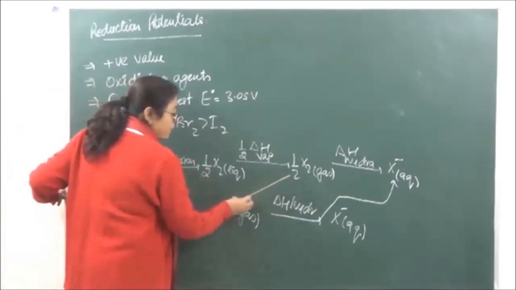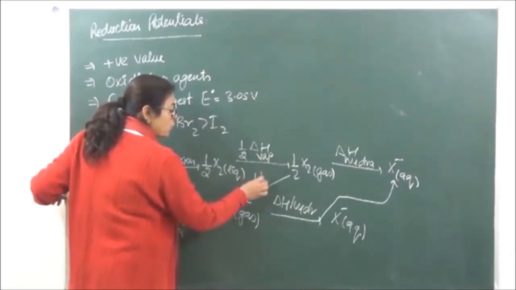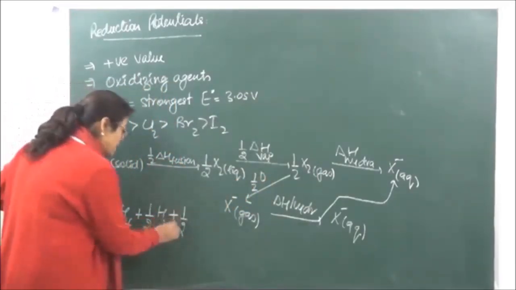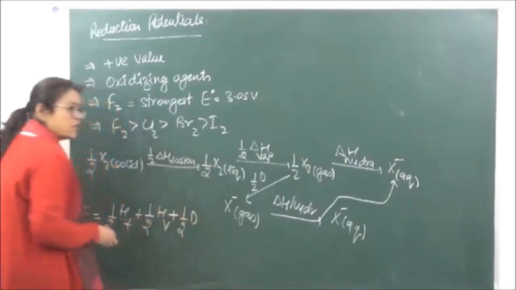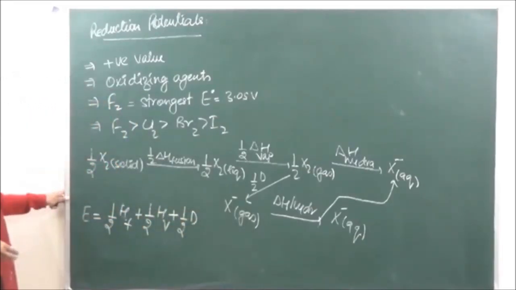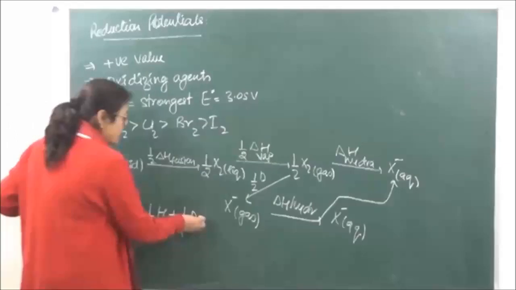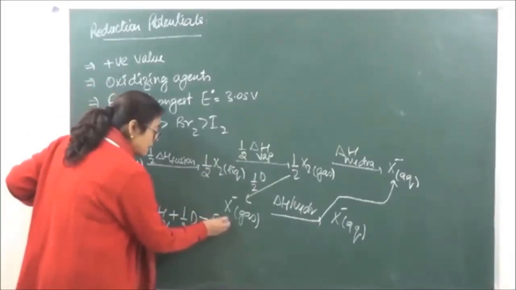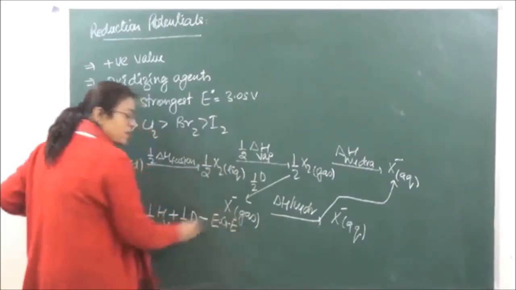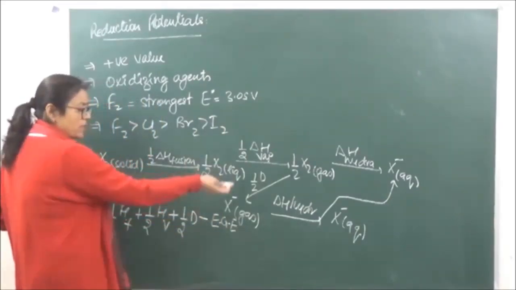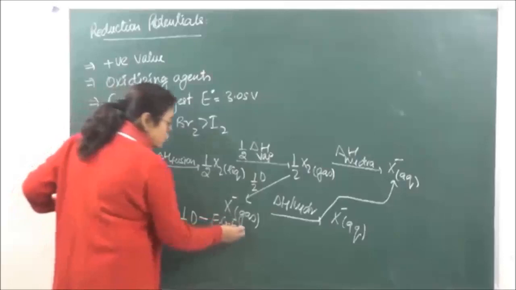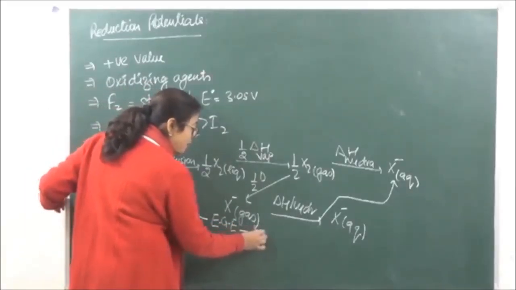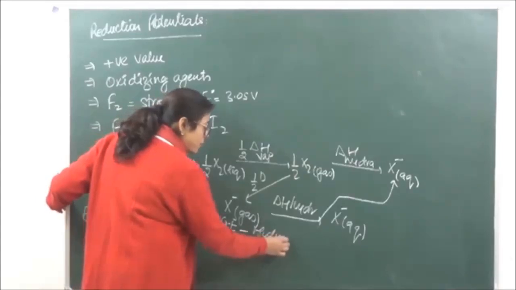If we are going from here to here, then this will become equal to half of dissociation energy. So we have plus half of dissociation energy. Then it is going to gain an electron to give us minus electron gain enthalpy. Then we are putting it in water, so minus the full hydration enthalpy.